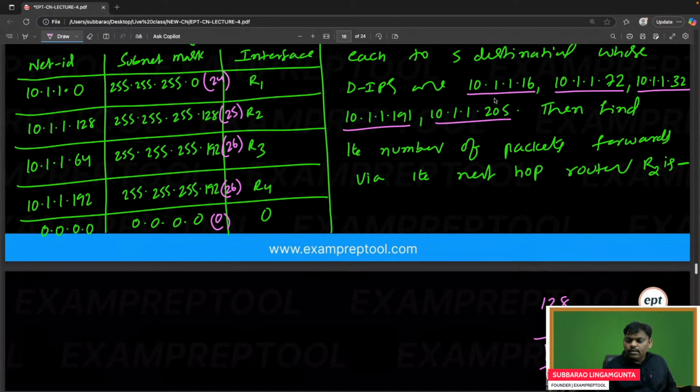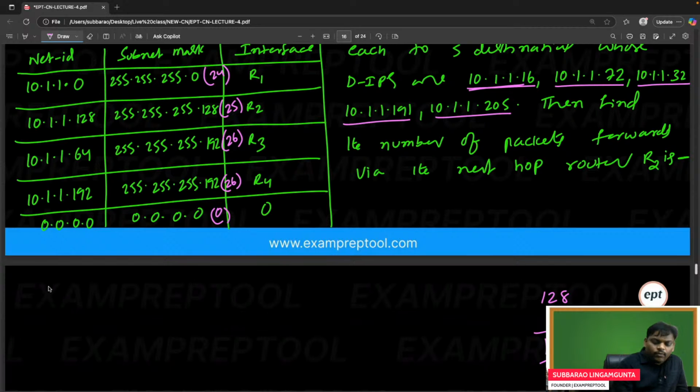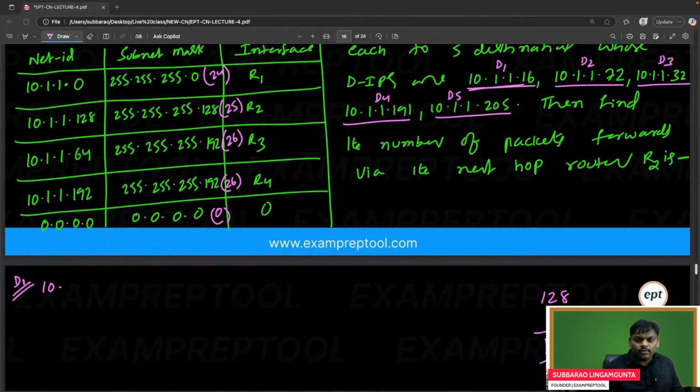See, this is the destination IP. Let's take the first destination IP. Be careful everyone. I am taking the first destination IP, D1, D2, D3, D4, D5. Let's see D1. Everyone try to understand.